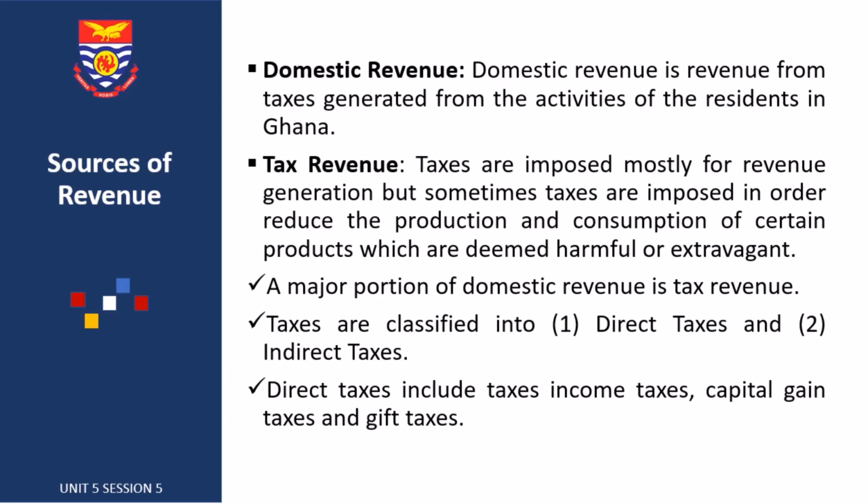So we've already discussed some sources when we looked at taxation. We talked of the various forms of taxation. So these are sources of revenue for Ghana already. Let's quickly discuss these as well. We have domestic sources of revenue and then foreign sources of revenue. The domestic sources are mostly revenue from tax generated from the activities of the residents in Ghana. So these are revenues that the government generates within the country, right? Be it borrowings in the country or taxation in the country, that's a domestic source of revenue.